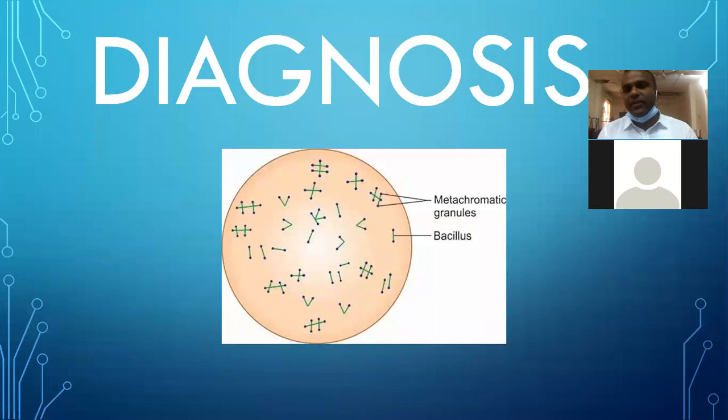They are arranged in a V or L pattern, or Chinese letter pattern, or cuneiform pattern. It is also called Klebs-Loeffler bacillus. They discovered the bacteria, and it affects all systems of the body.